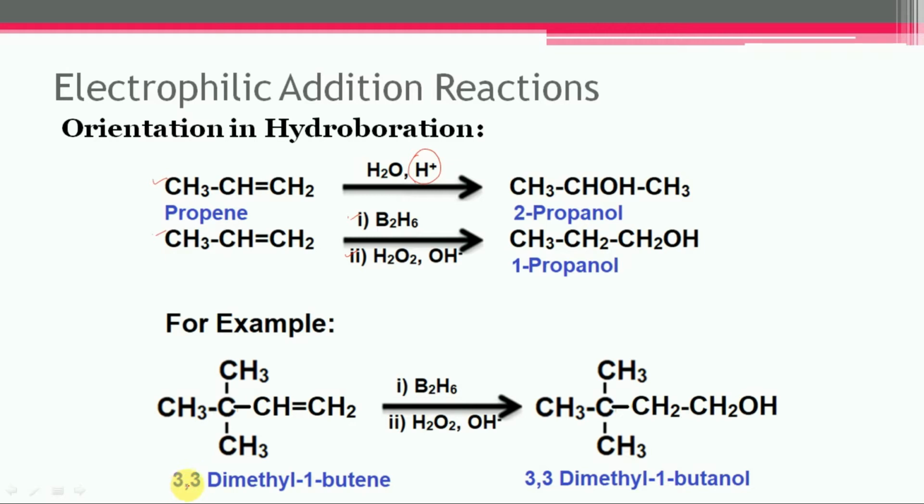So let us consider one example. In this case, 3,3-dimethyl-1-butene is subjected to hydroboration oxidation and the final product, 3,3-dimethyl-1-butanol, will get formed. So this product is formed in accordance with the anti-Markovnikov rule. In this reaction, it may be noted that due to anti-Markovnikov orientation, only primary and secondary alcohols can be obtained by this method.